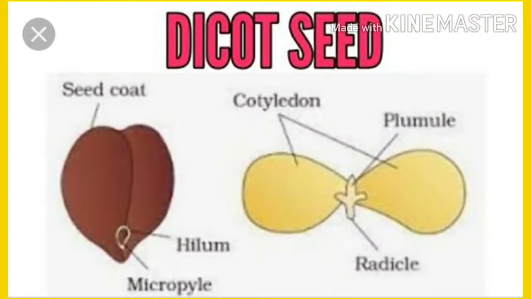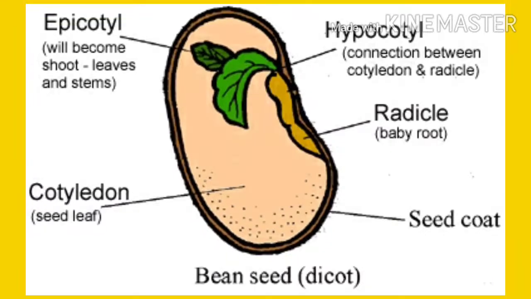Whereas the seeds with two cotyledons, meaning two seed leaves, are called dicotyledons. And examples are what? Pea, gram, bean, etc. So first let's discuss the structure of the bean seed. Bean seed is a dicot seed. Clear? The bean seed is protected by a thin greenish outermost covering called seed coat.